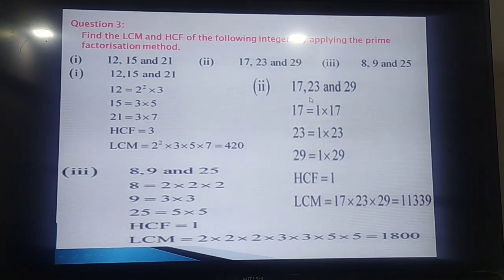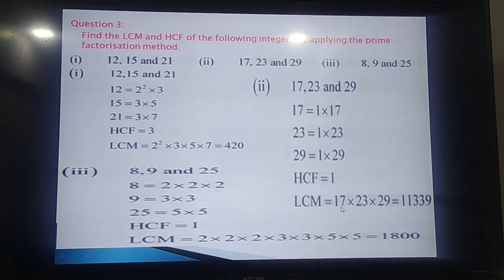Next problem, second problem: 17, 23 and 29. These are prime numbers. So it has got only one common factor, that is 1. So HCF of any prime numbers, whatever they may be, 2, 3, 5, is always 1. And LCM is the product of these 3 numbers. This is possible.